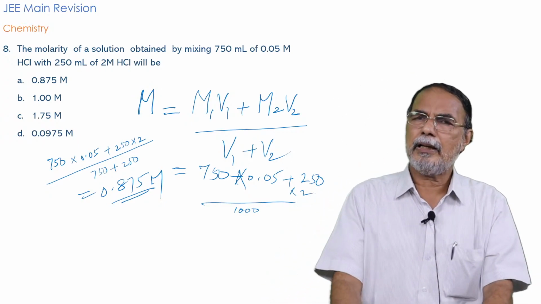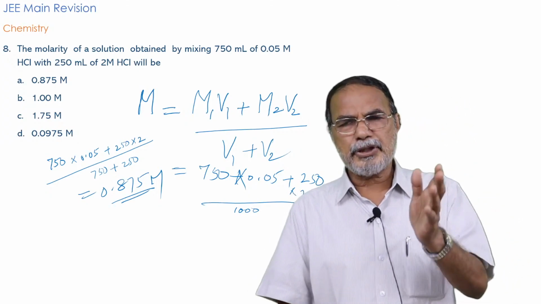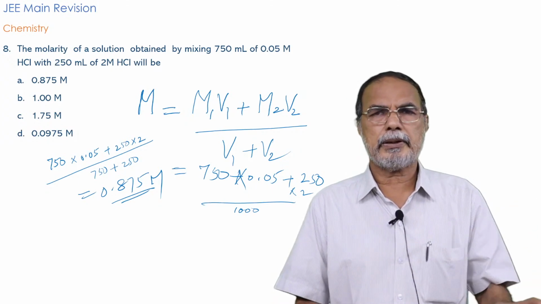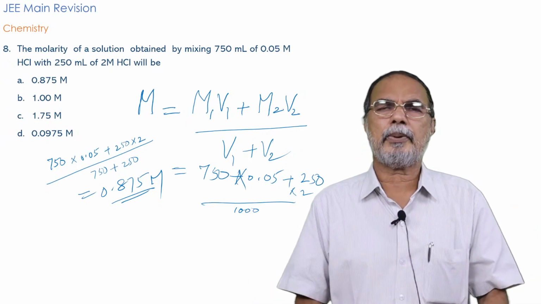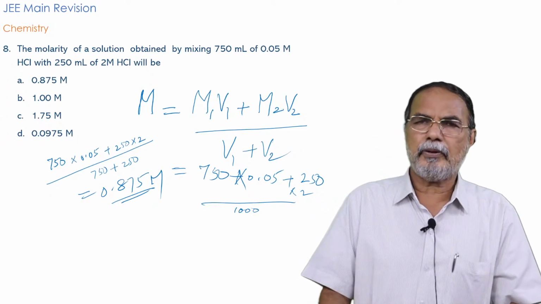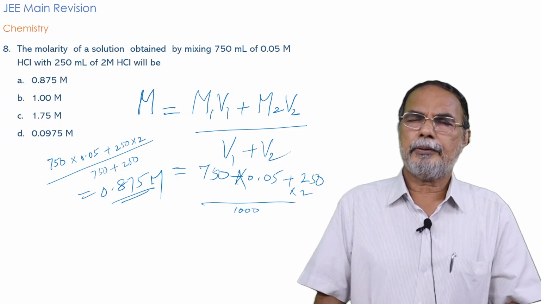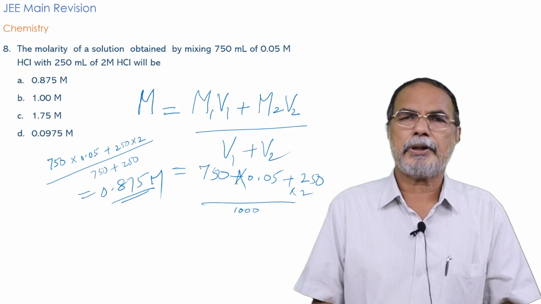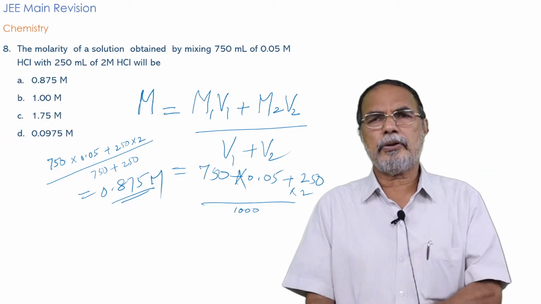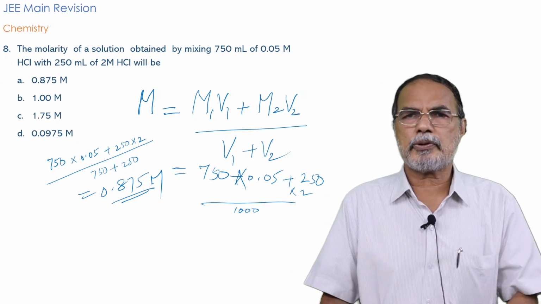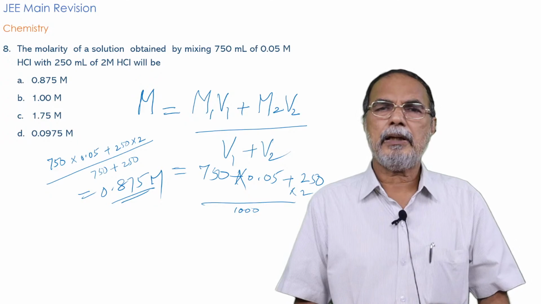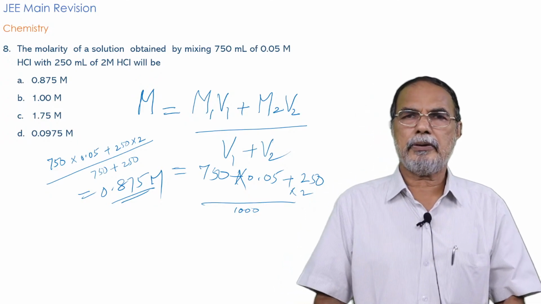It is HCl of one particular molarity mixed with HCl of another particular molarity, and the question is what will be the molarity of the resultant solution. So straight away you can apply the relation M is equal to M1 V1 plus M2 V2 by V1 plus V2. As I told you, nearly 8 to 10 questions out of 25 will be simple questions, and this is obviously a simple question of the first type.